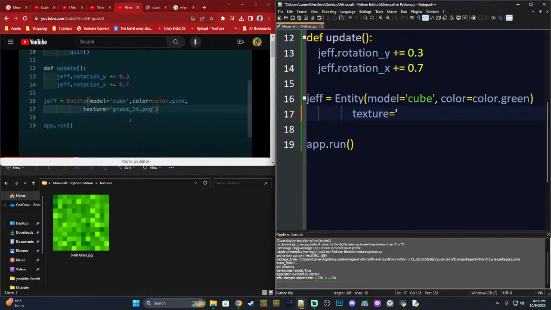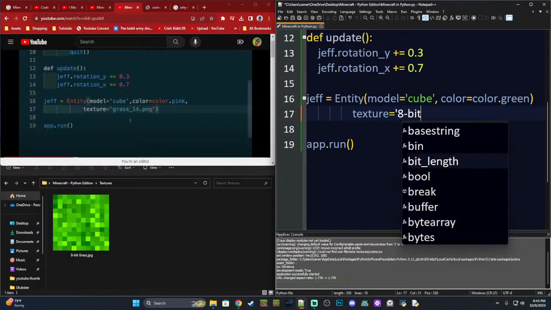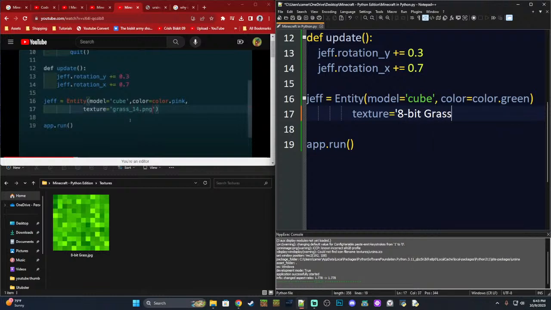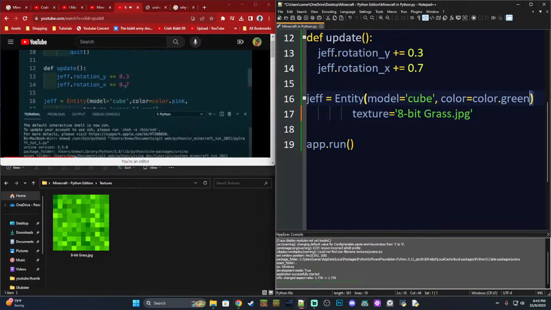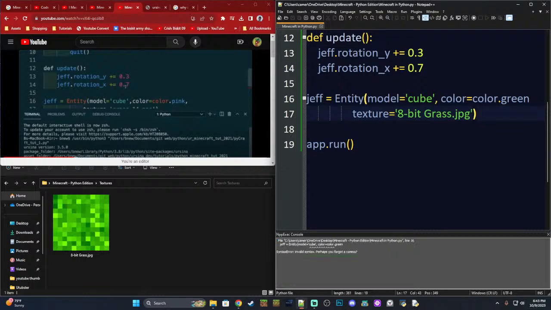Let's see, my grass is called 8-bit grass.jpg. Okay, 8-bit grass.jpg. Let's just see if that works. Oh, and I see what he's doing. So he's extending the parentheses until after this texture. So if we run this, let's see what happens. It does take a second to run, surprisingly.